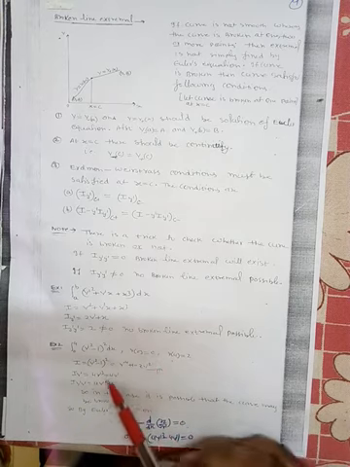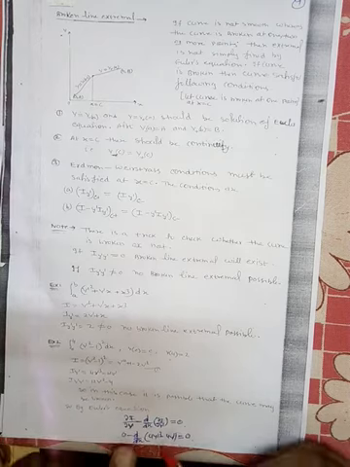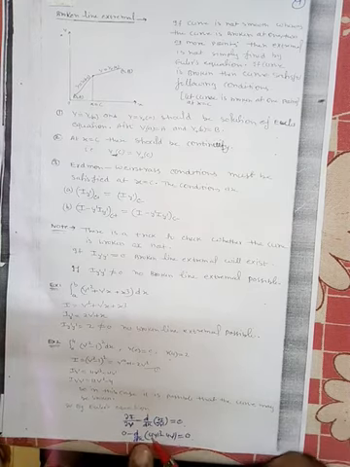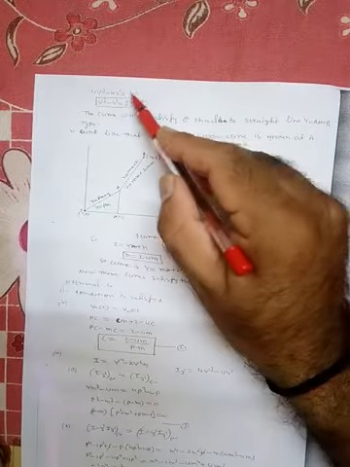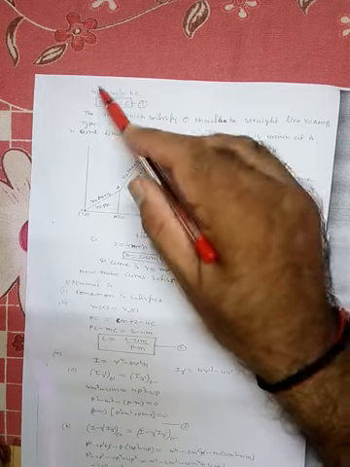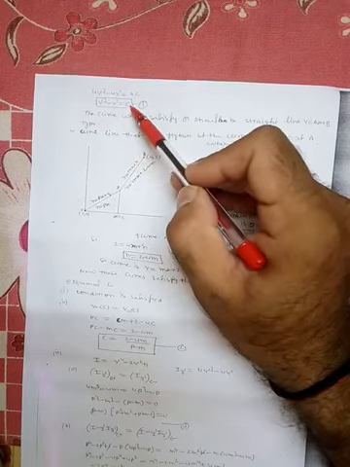Now del I by del y dash we have already evaluated: 4y dash cubed minus 4y dash. Integrating, this quantity is equal to some constant. Since there is a 4 on both sides, in place of c we write 4c, so the 4 cancels out. So y dash cubed minus y dash is equal to c.